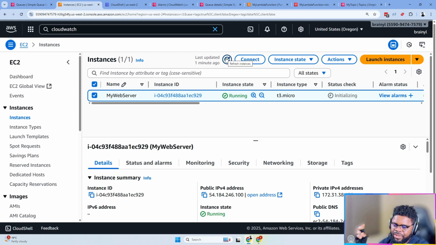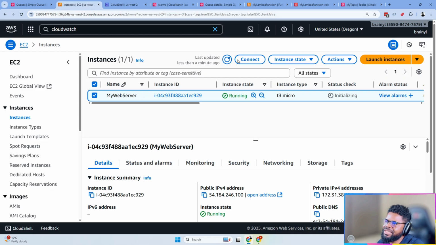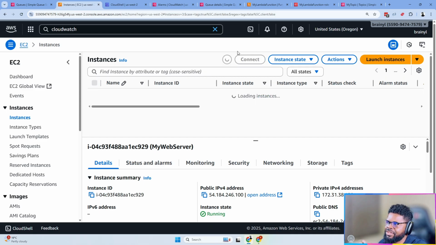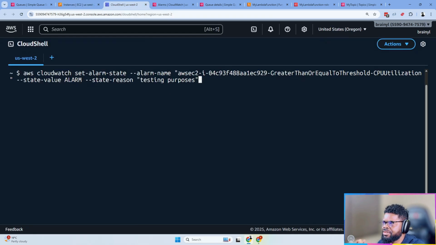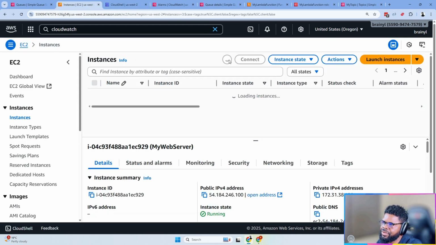Remember, in the cloud you see all these services, but at the end of the day, it's really about how you want to use it, depending on your use case. So we have this machine, it's still initializing. At this point, I'm not even going to worry about whether it's initialized or not, because it's not really what I want to show. But I have this alarm that is going to be triggered here. So I'm just going to trigger it. I don't even need to check any of the other parts. The only thing I need to keep an eye on is this machine. So I'm just going to keep refreshing.